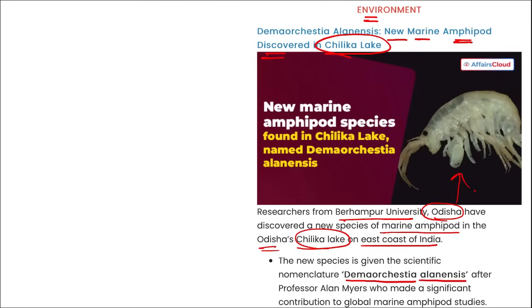Demaorchestia elanensis, right? This is the name of the new species of marine amphipod that was recently discovered in Odisha in the Chilika Lake, and the discovery was also published in an online journal, Zootaxa.